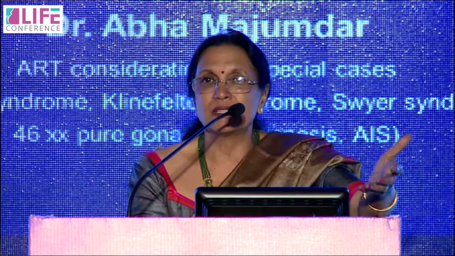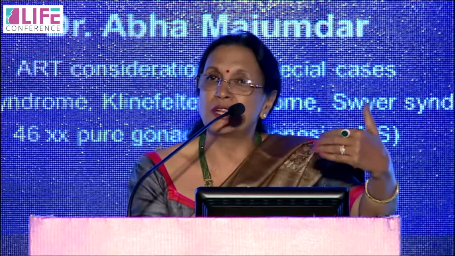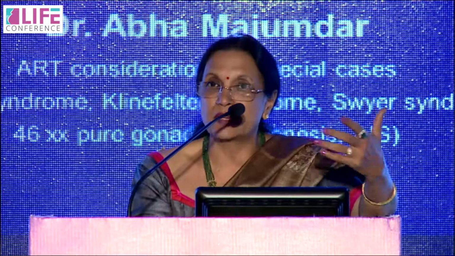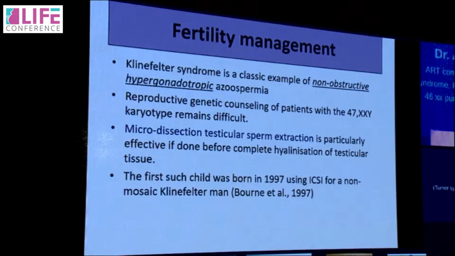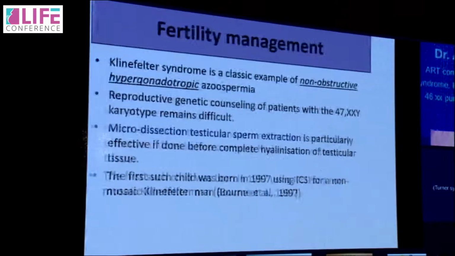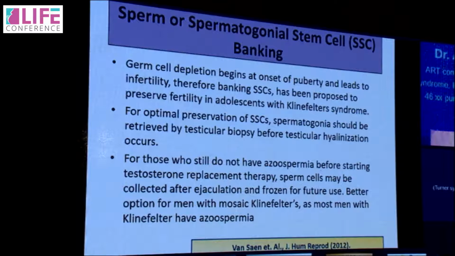So again, early diagnosis is the key to success if we want to get some gametes or some testicular tissue on which gametes could be developed possibly later, and that is possible only when complete hyalinization has not occurred, much before probably the reproductive question comes in the mind of the couple. The first such child was born in 1997 using ICSI for a non-obstructive mosaic Klinefelter's. So this is very important, that mosaicism gives a lot of hope, but pure Klinefelter's are generally so azoospermic, and by the time we know, we've lost all hopes to gain any sperm anywhere.